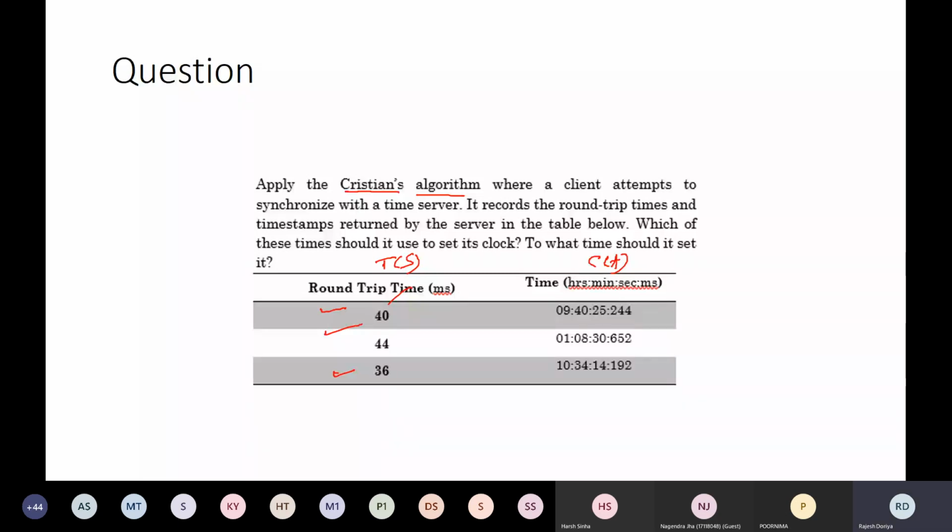Sunanda, are you solving the question? Yes, sir. Good. Utkarsh, Tanmay. Yes, I'm solving. I'm trying to solve it.